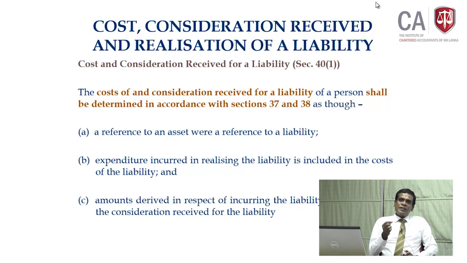Normally, in a case of an asset, cost comes first at the time of acquisition, and the consideration receipt comes at the time of realization, sale. But here, when it comes to realization of a liability, the consideration receipt comes at the time of occurrence of the liability, when you receive the money. The cost takes place at the time of settling the liability, at a later stage. Okay.